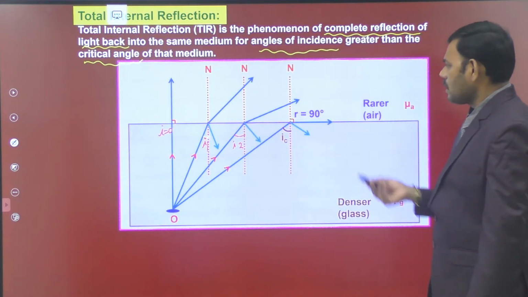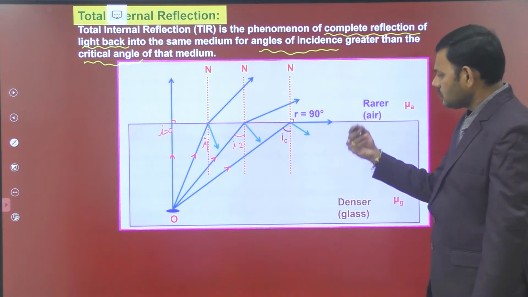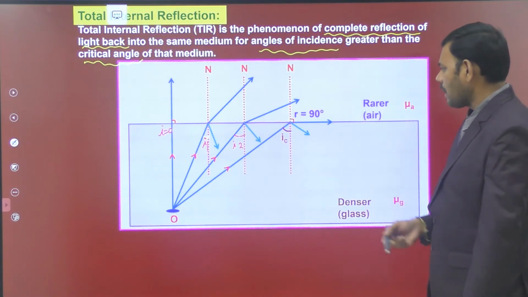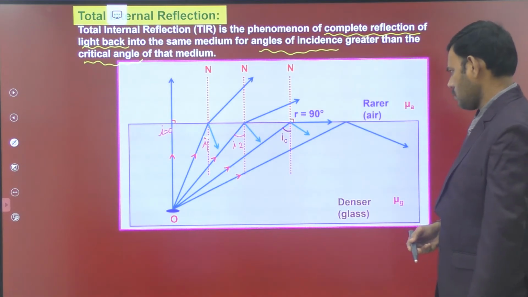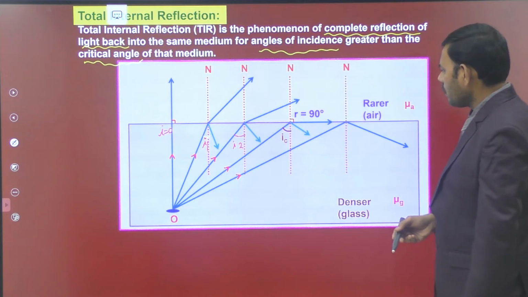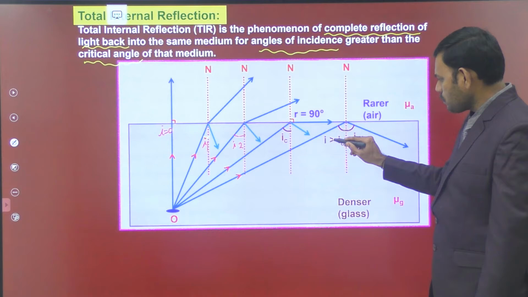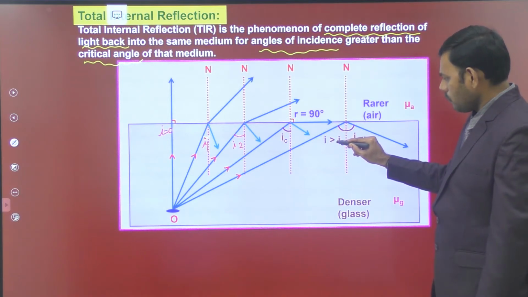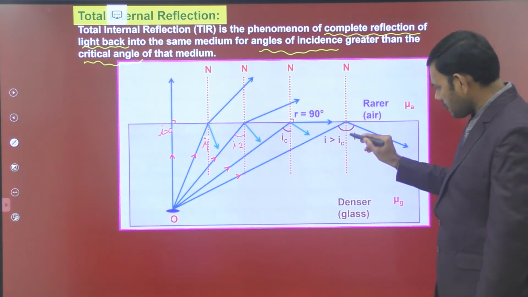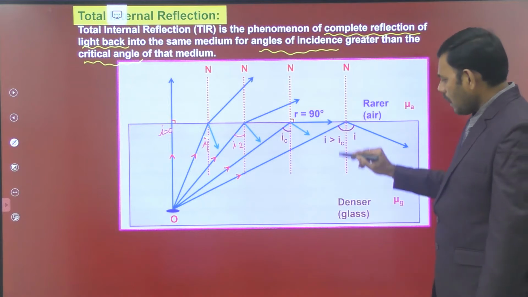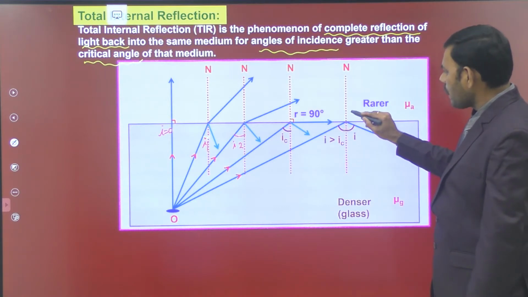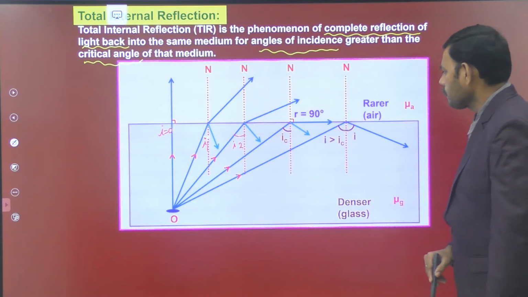Now, if we further increase the incident angle, the refracting angle increases. So this is the case where we increase the angle I greater than IC. Let this be the incident angle greater than the critical angle. I greater than the critical angle means the refracting angle would be more than 90.